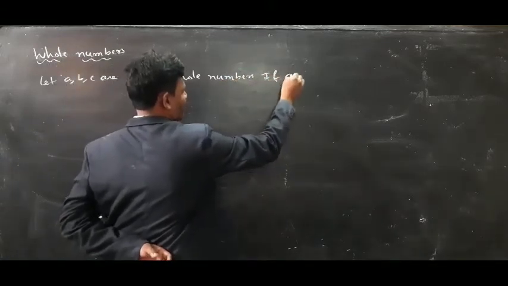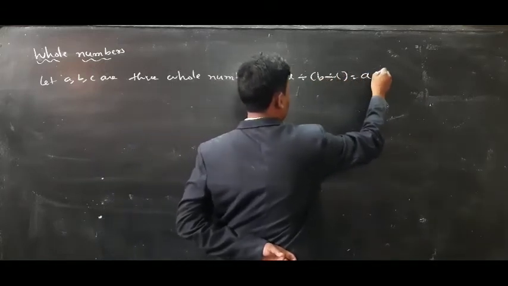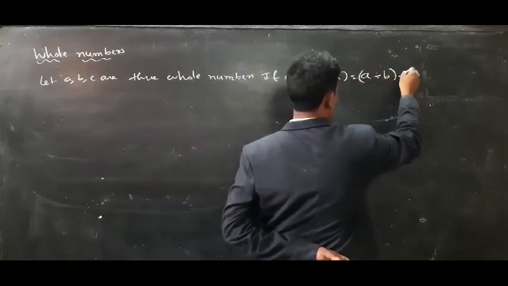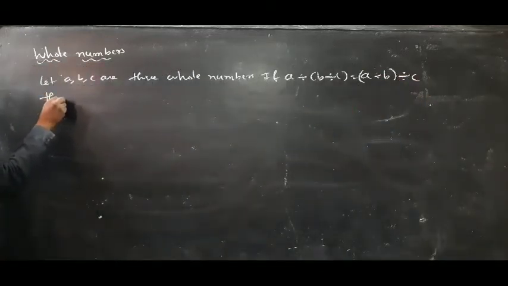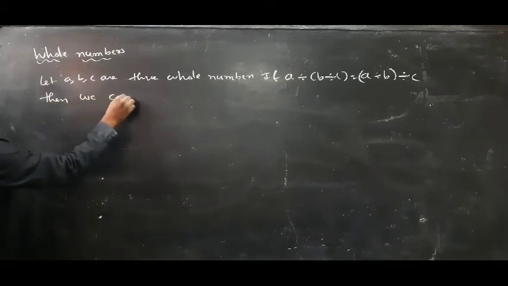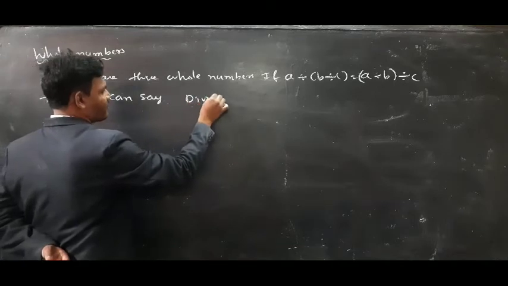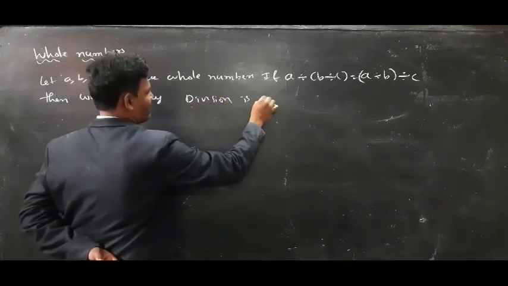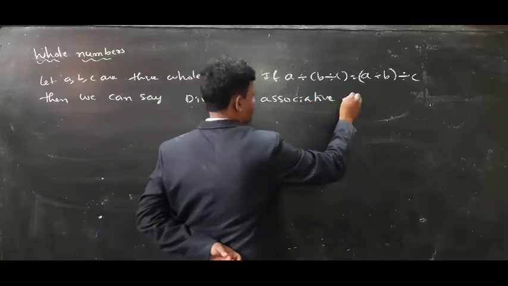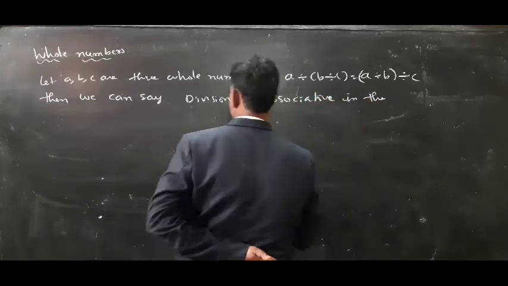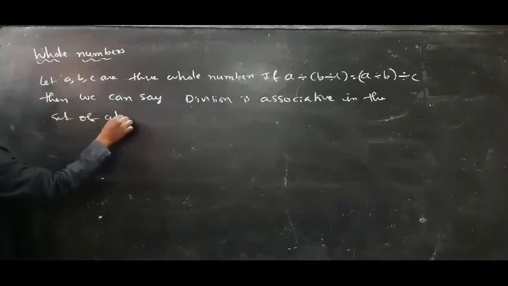If a divided by b divided by c is equal to a divided by b and divided by c, then we can say division is associative in the set of whole numbers.